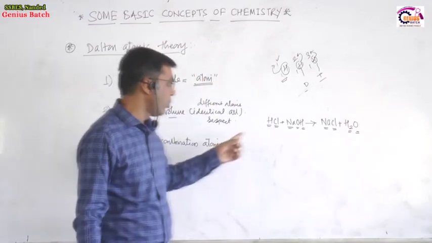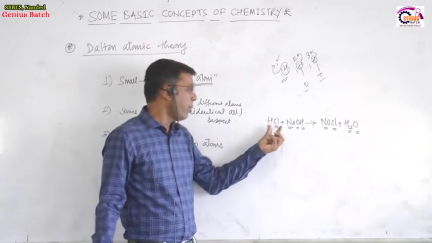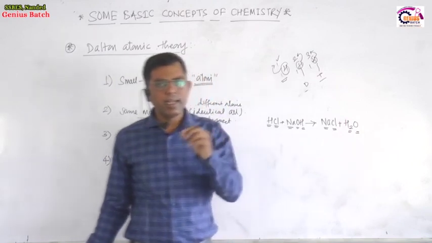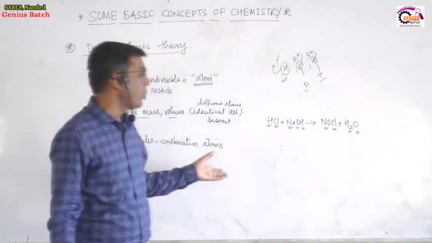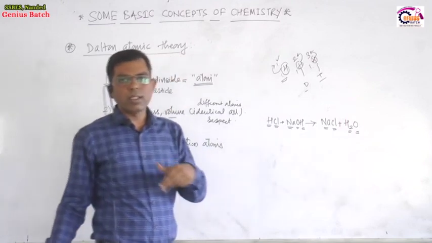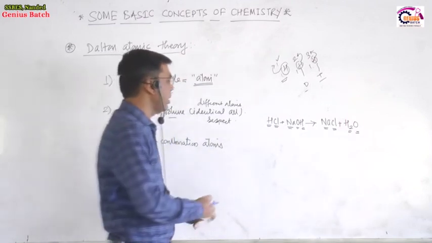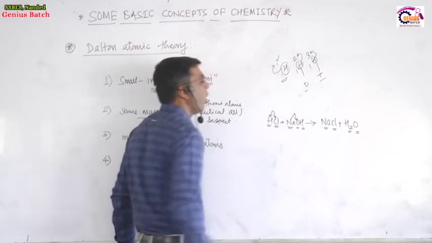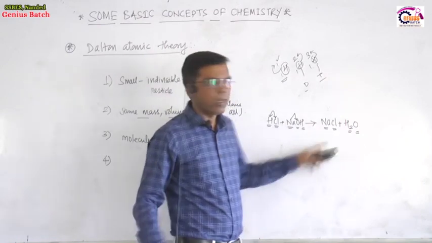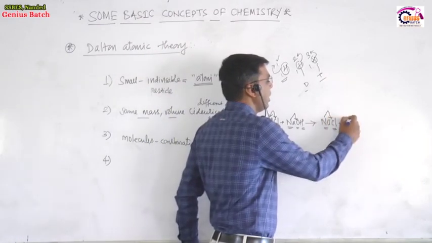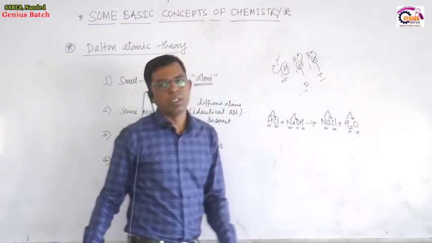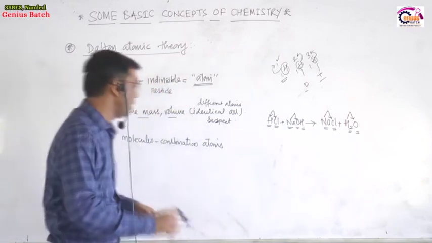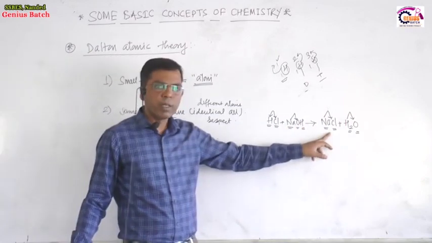When the reactants are converted into the product, the number of atoms on the reactant side and the product side are identical. The number is identical, and the atoms are also the same. So what happens during a chemical reaction? Hydrogen is attached with the chlorine here, and sodium is attached with the oxygen. But on the product side, Na is attached to the Cl and hydrogen is attached with the oxygen. It means that whenever a chemical reaction takes place, new atoms are not formed.